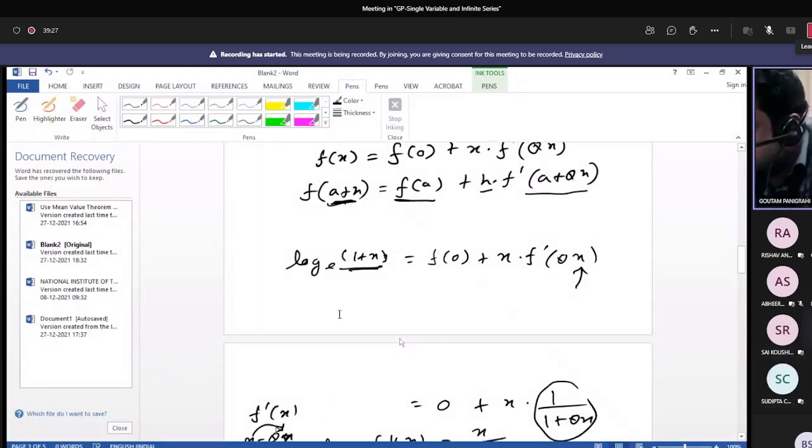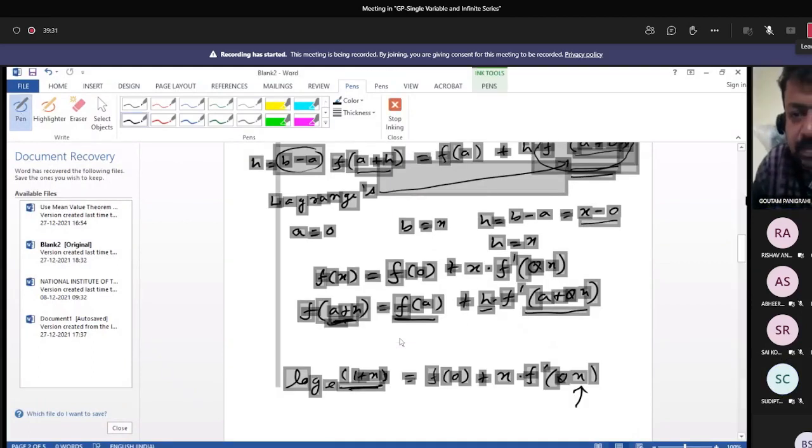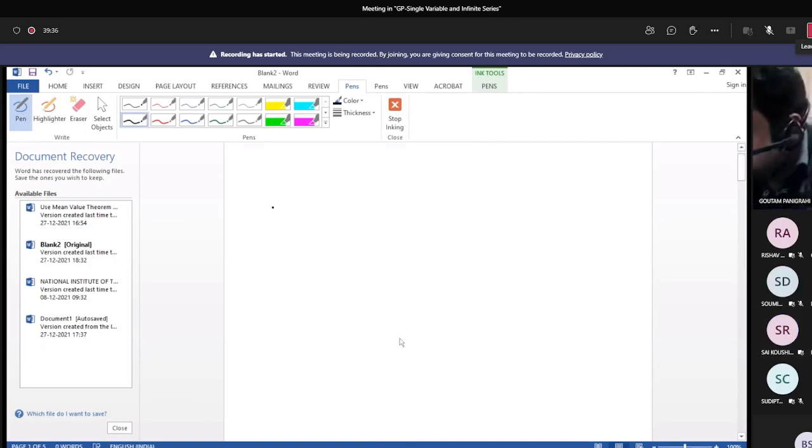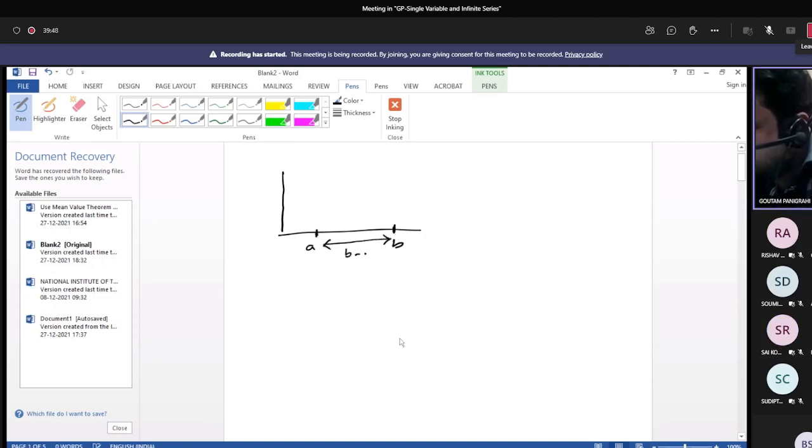Suppose this point is a, this point is b. So this interval is b minus a, that is h. Any intermediate point here can be written as this length plus theta into this length.